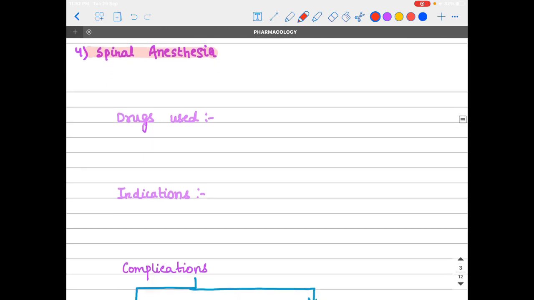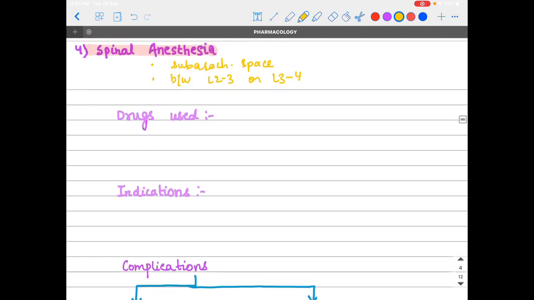Now move to a very important use of local anesthetics, that is spinal anesthesia. Friends, spinal anesthesia is given in the subarachnoid space, and a very important point is that it is given between L2 and L3 or L3 and L4.